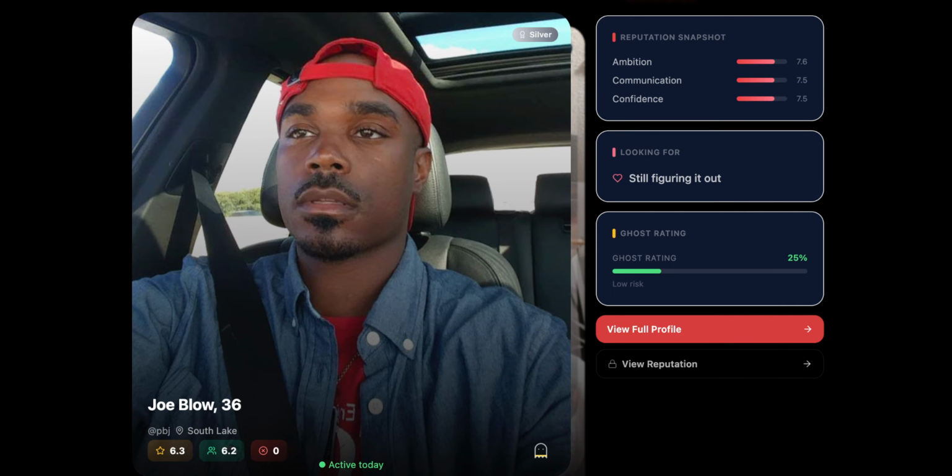Even more importantly, you have this View Reputation button here. Notice it is locked right now. With a purchase, this button actually allows you not only to see the ratings the other users rated them, but you also get to see who these people are. Could be an ex, could be just a fling, who knows?